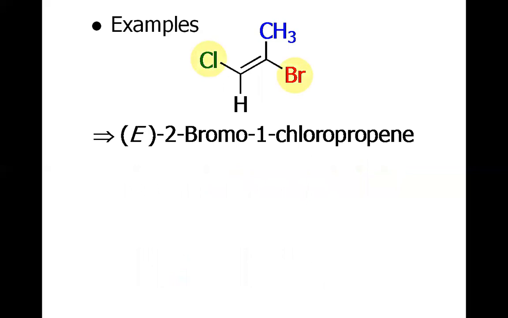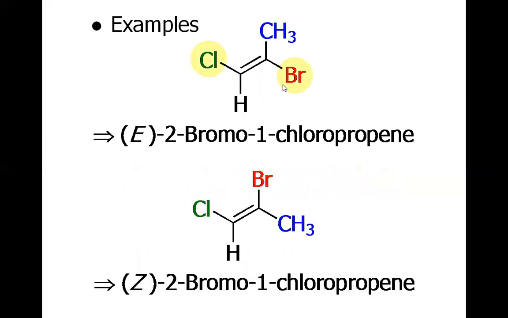This molecule could have been Z if the bromine and methyl were swapped. In doing so, we would have the two high priority groups lying on the same side, and hence it would become Z. The same strategy may also be applied if we swap the chlorine and hydrogen. The bromine and chlorine will come to the same side of the double bond, and they will again be called the Z isomer.